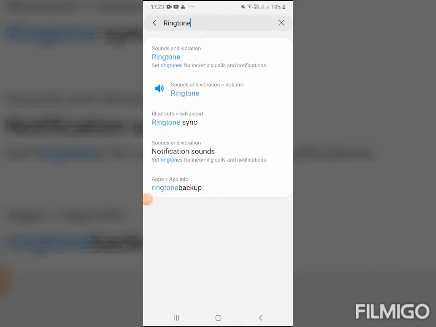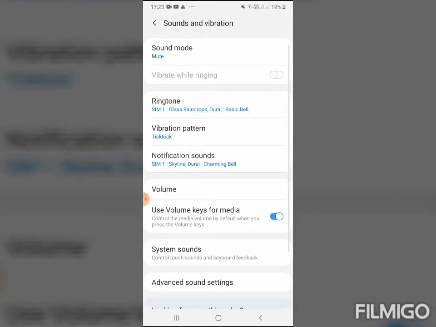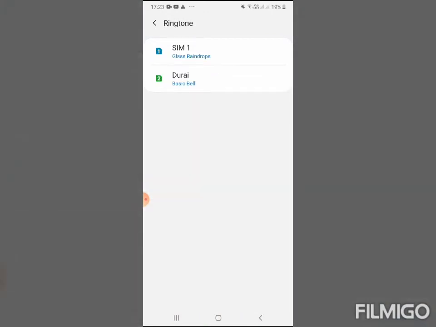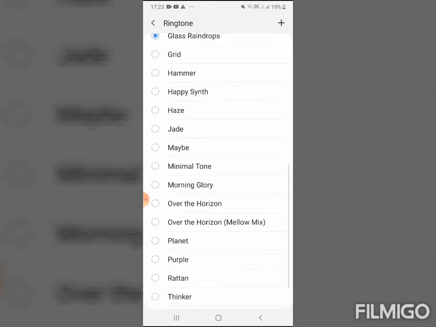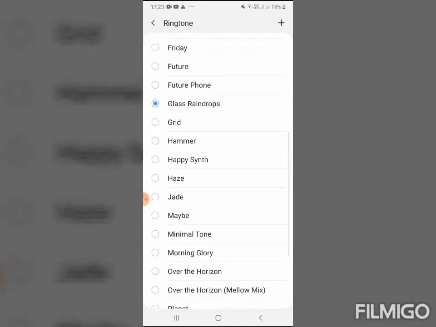You will be getting more ringtones like this, like that. So here is your ringtone, and here you have to click ringtone, and you should choose which one. SIM 1. I'm using SIM 1, and you will be getting more ringtones like this.